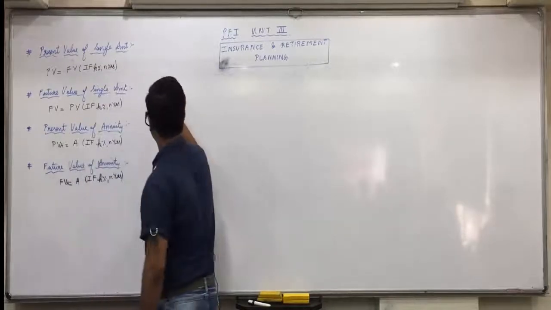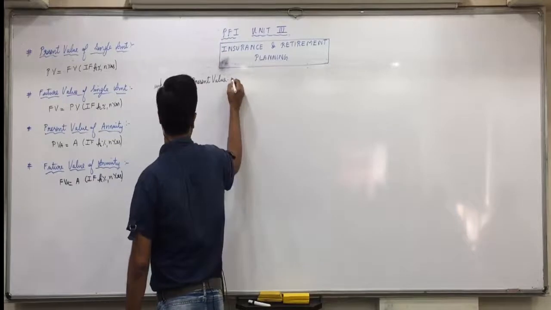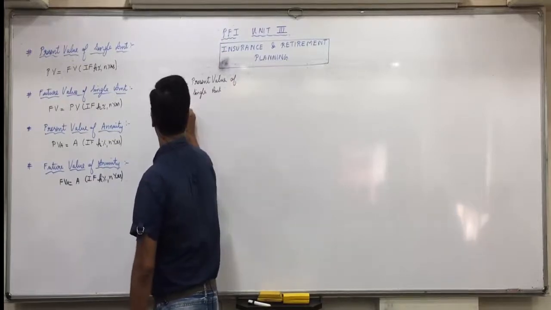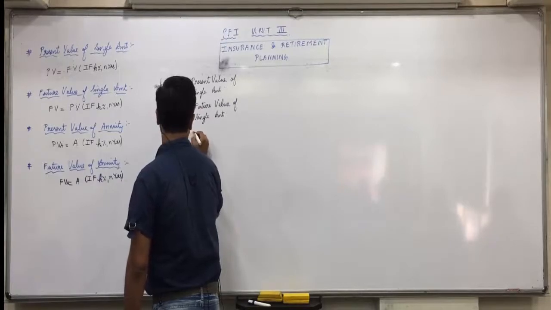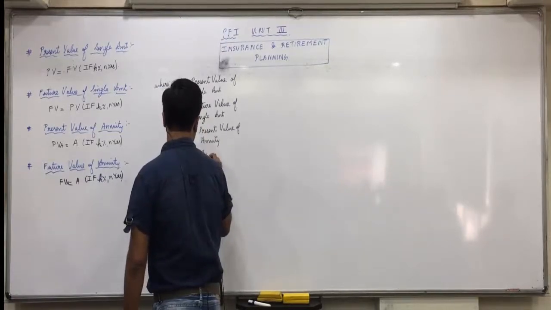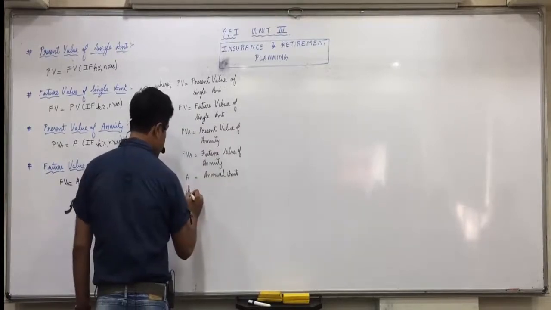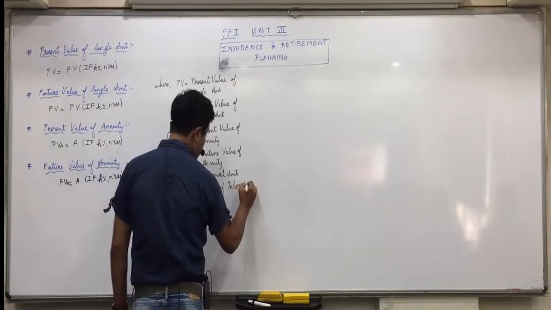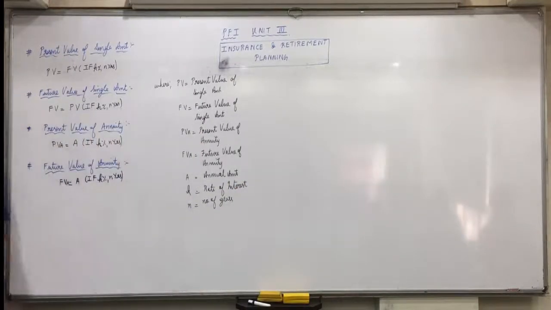After completing this, write down the abbreviations also at the end. PV is present value, that is present value of a single amount. FV is future value of a single amount. PVA is present value of annuity. FVA is future value of annuity. A is annual amount. K is rate of interest, and N is number of years. The only thing you have to be careful about is reading and understanding the question properly, which information is given and what is asked. Who are writing it still, raise your hand.